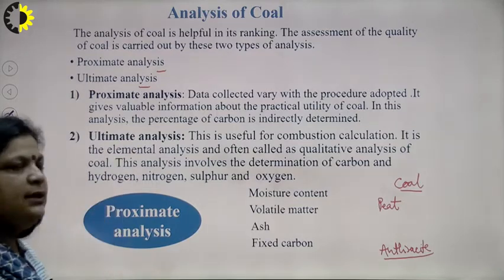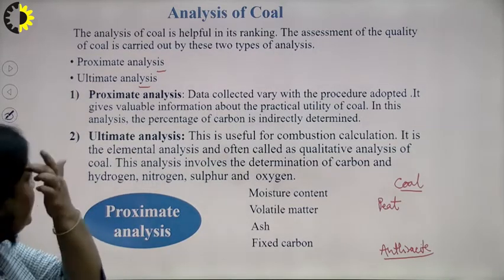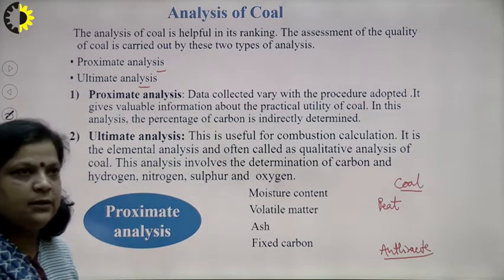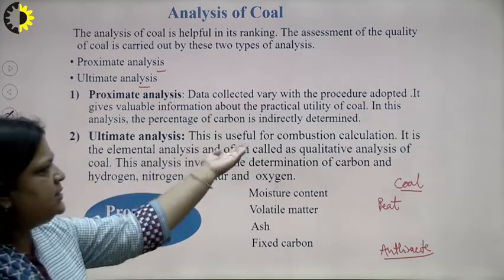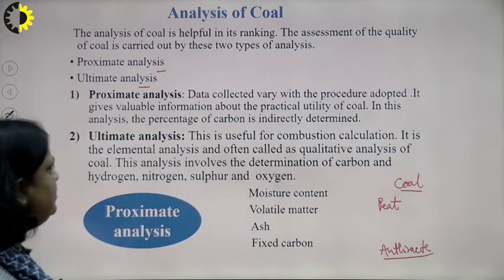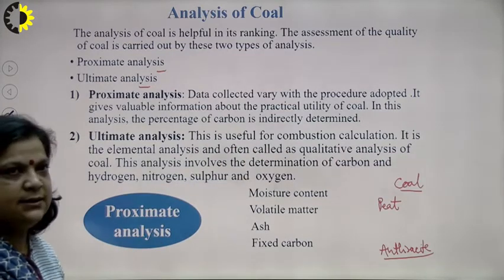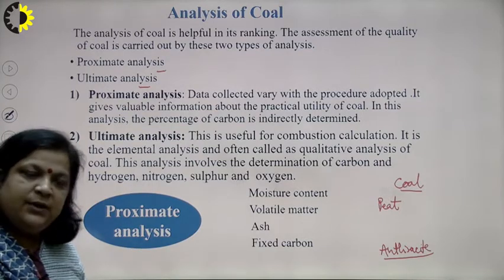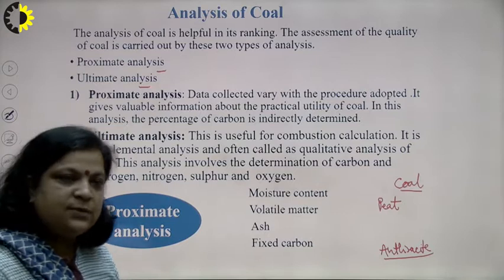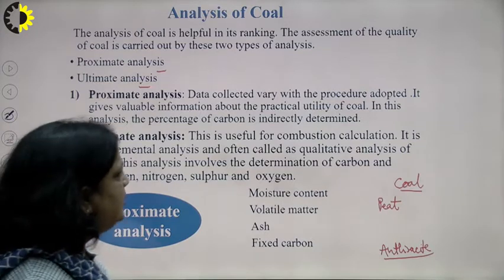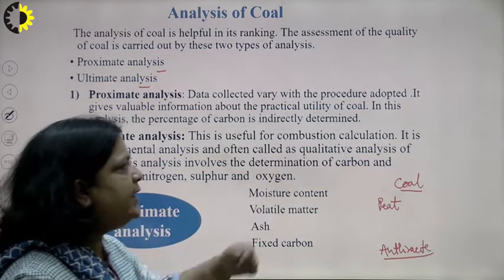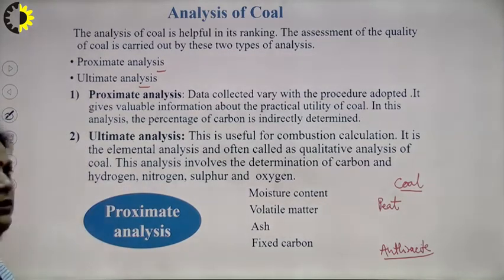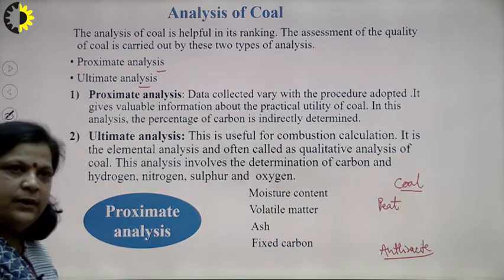The second is ultimate analysis, which is important for thermodynamic or combustion calculations, and it is the elemental analysis. It means in this analysis we find the carbon percentage, how much nitrogen is present, and how much sulfur is present. This analysis involves the determination of elements.